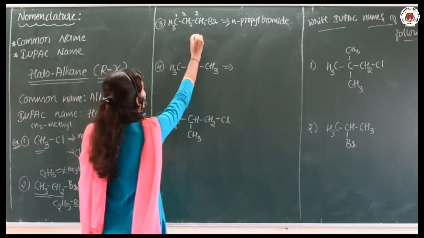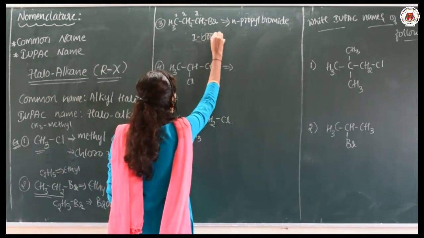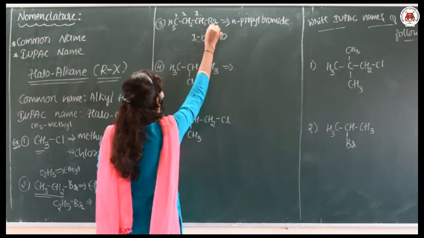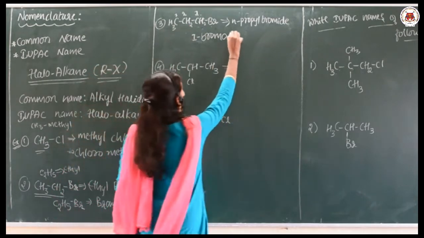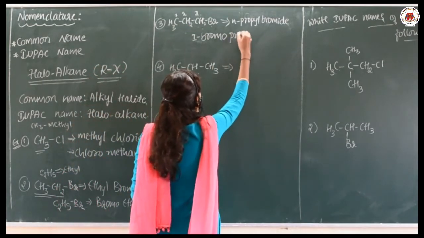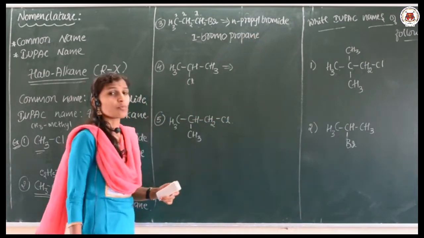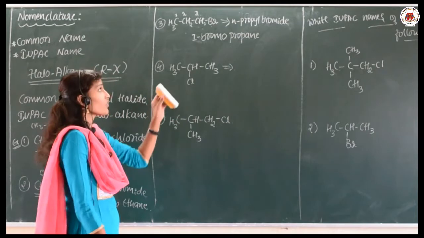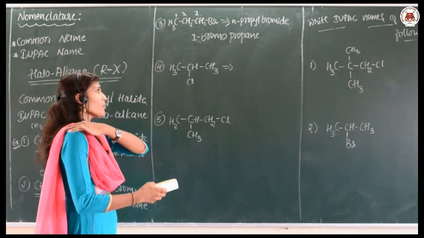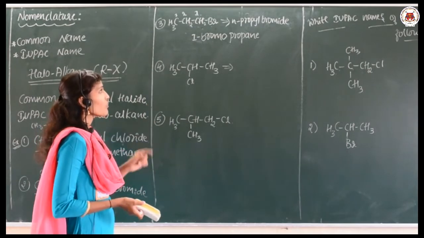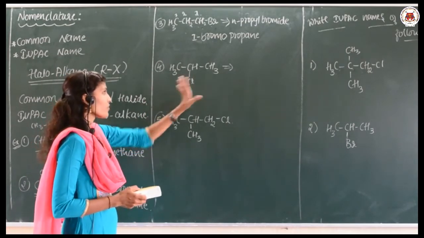So here, 1-bromopropane. How many carbons are there? Prop. As it consists of single bonds, an alkane, 1-bromopropane is its IUPAC name. The common name is n-propyl bromide, while the IUPAC name is 1-bromopropane. Okay, let us come to this.